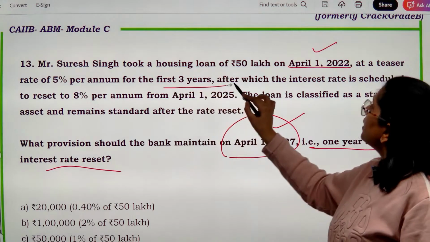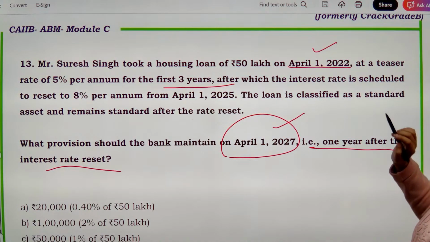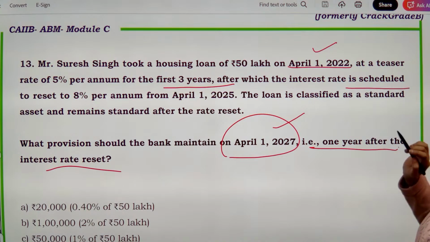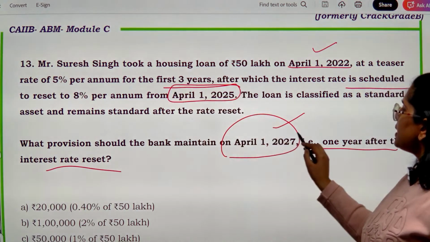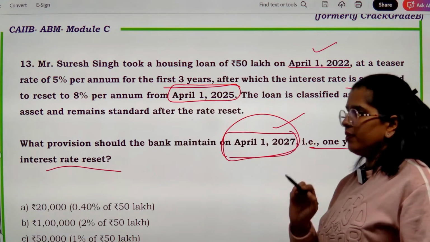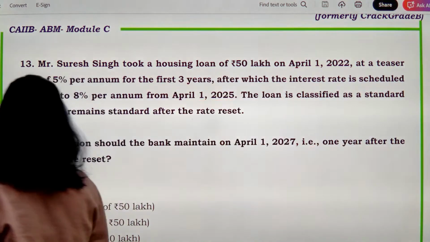For first 3 years, what was the rate? 5%. For after which the interest rate is scheduled to reset to 8% from April 1st. आपसे किस डेट से पूछा जा रहा है? April 1st, 2027. Let's have a look onto this.